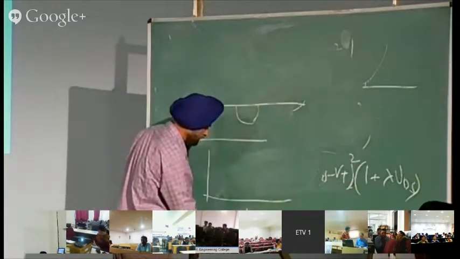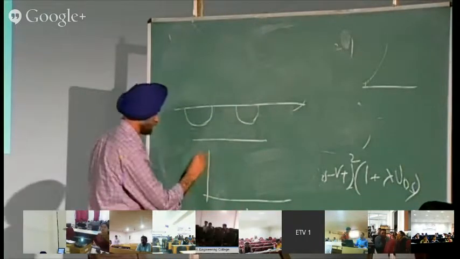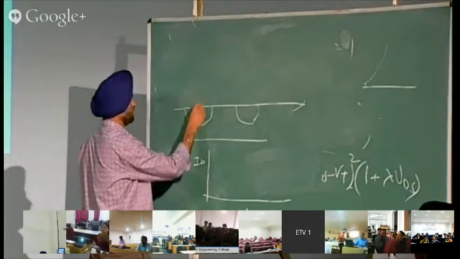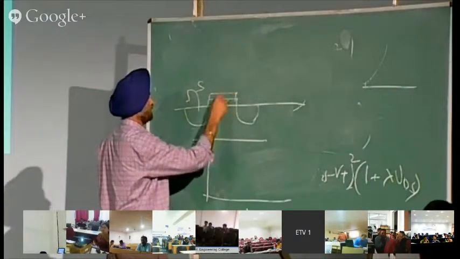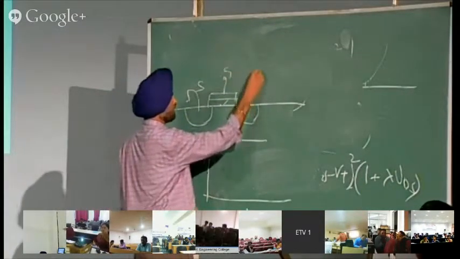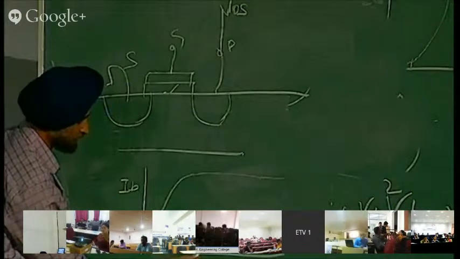This is VDS, this is ID, this is ground, this is source, this is gate, this is drain, this is ground. So we are putting here VDS. Okay, so normally the curve, as you have seen, is like this, but at some VDS, as we increase this